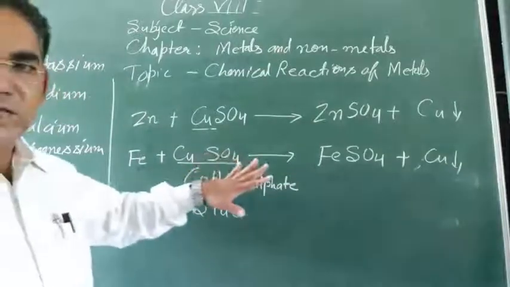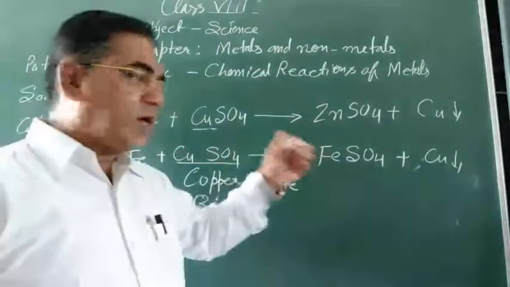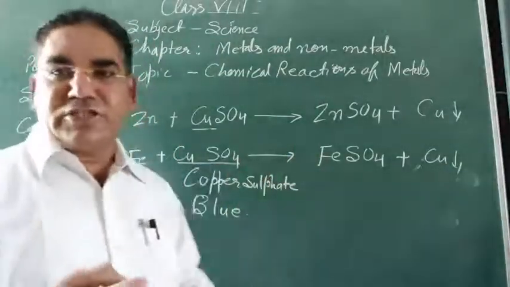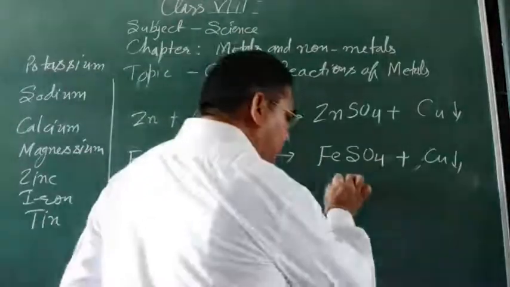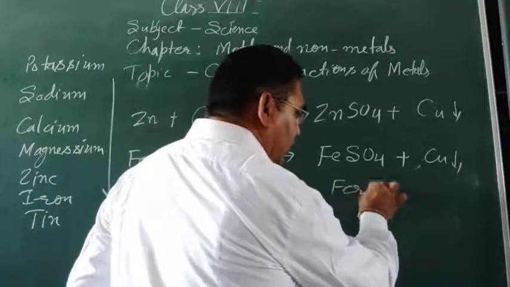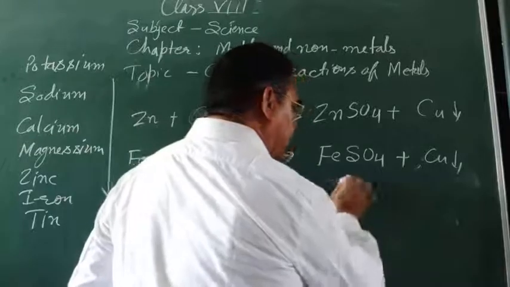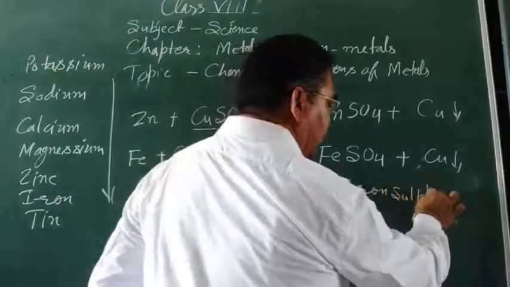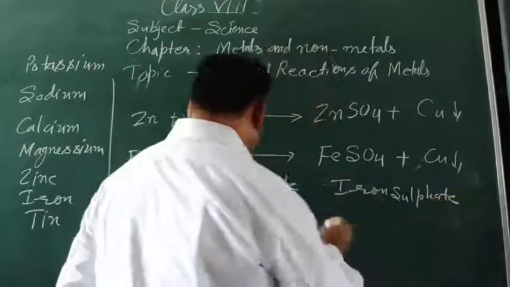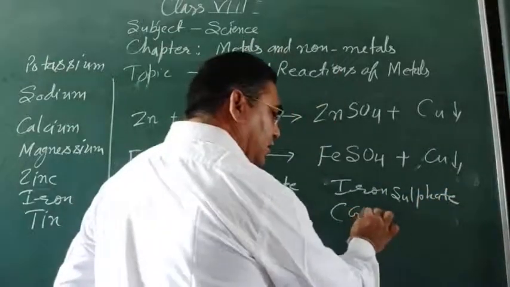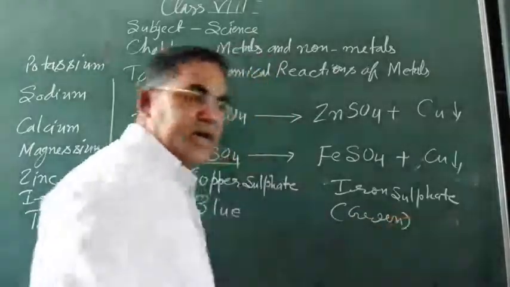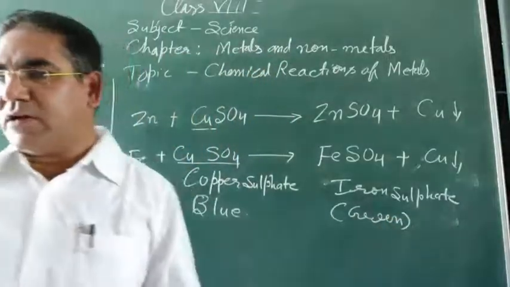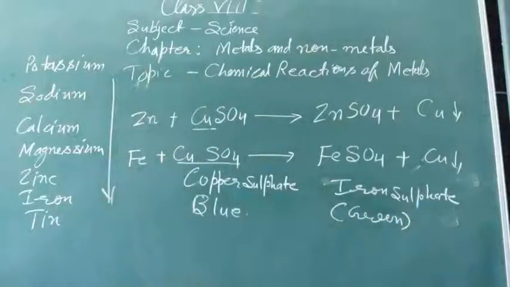When we put iron in copper sulfate solution, its color changes. This is called ferrous sulfate, or in general language you can say iron sulfate, and its color is green. Iron sulfate is green in color. So look over here.